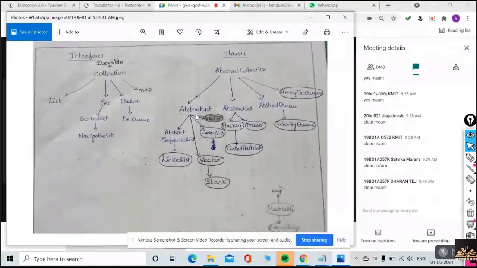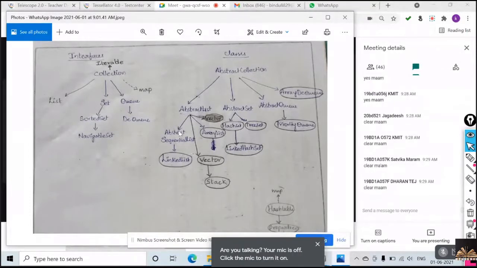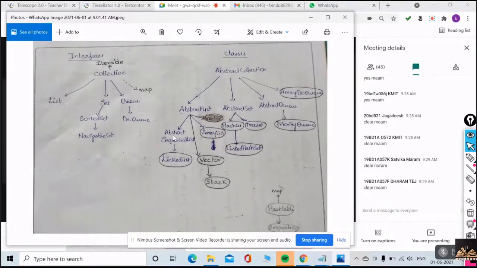And why is this abstract sequential list abstract? Because some of the methods are still abstract even in linked list. I didn't provide them, they are empty. And what is this linked list? In linked list I provide the implementation for all the methods which are there in list. So by this I need not make linked list abstract. It is a concrete class. Understood, guys? Understood? Yes. That's what.